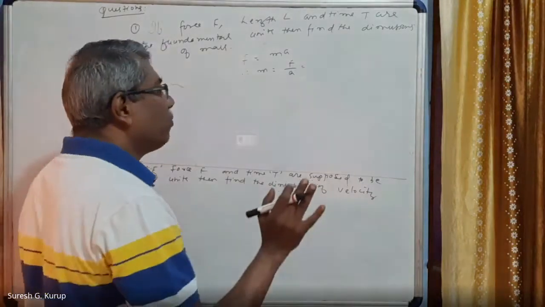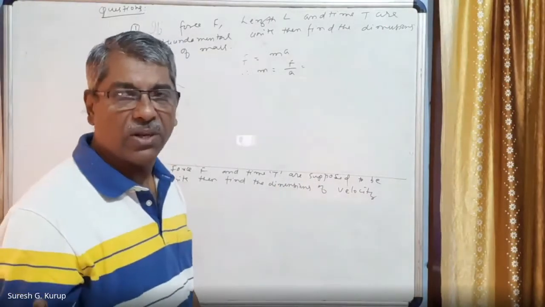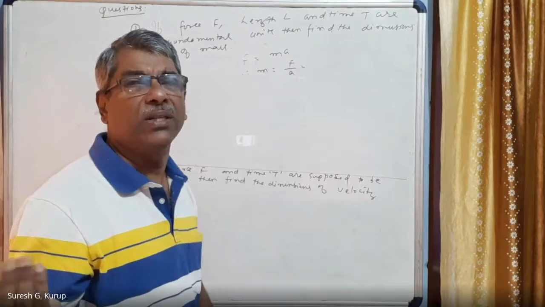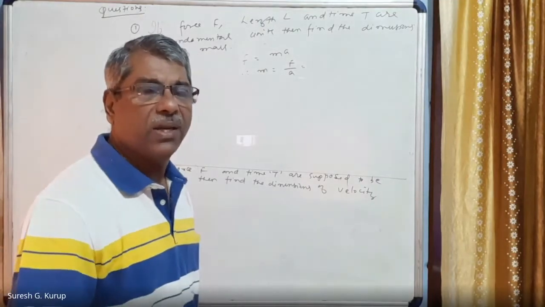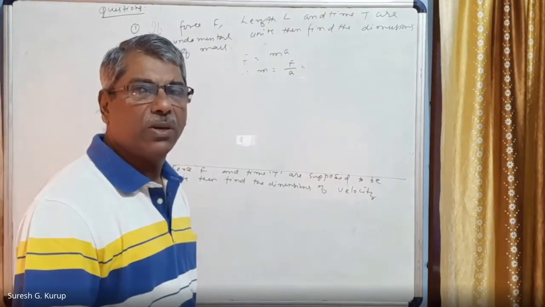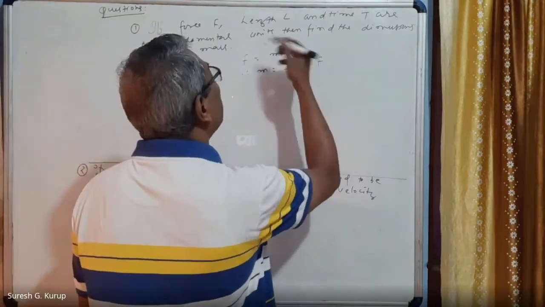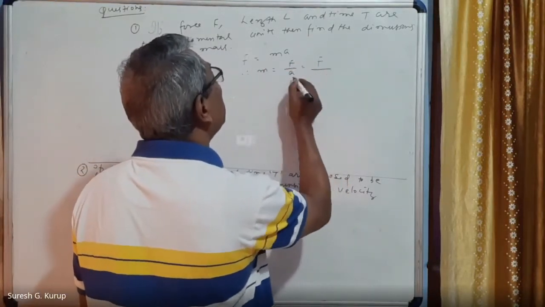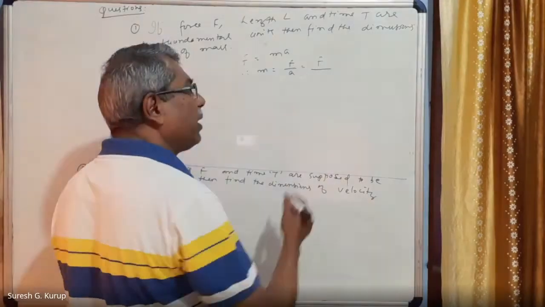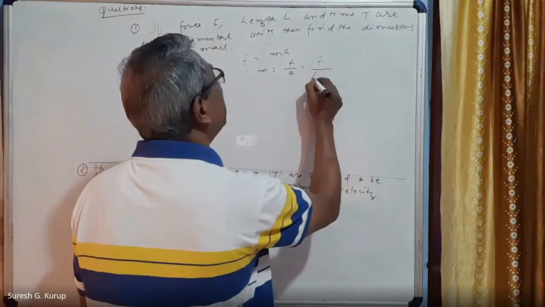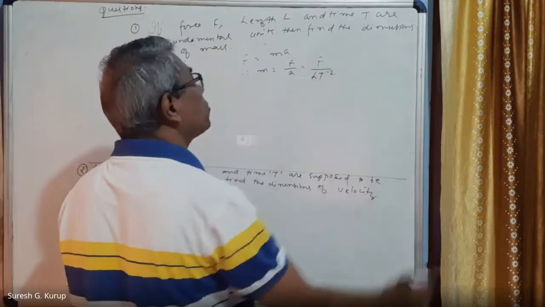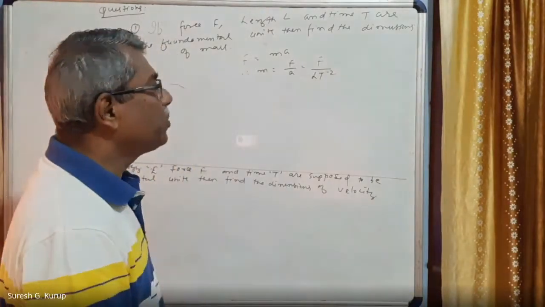Okay. So fundamentals are not being changed. Fundamentals are not depending on any other quantities. So this is only a special situation we are thinking about. So this is F divided by the dimensions of A. That means this is L T raised to minus 2.